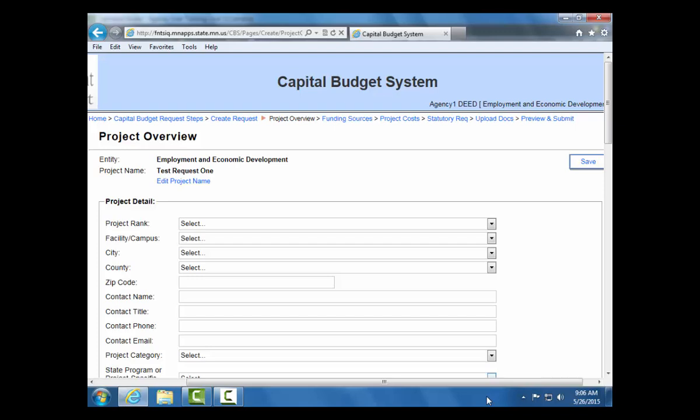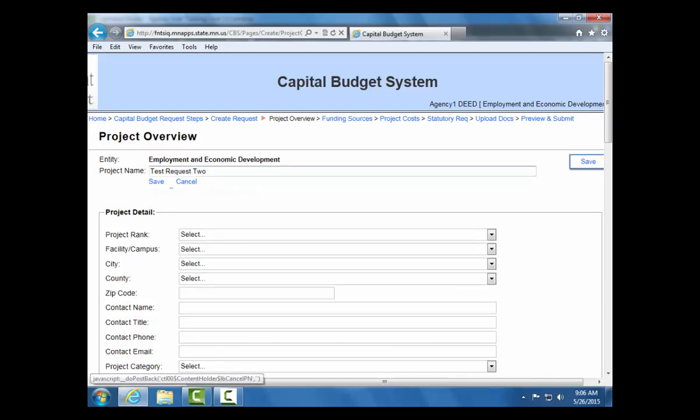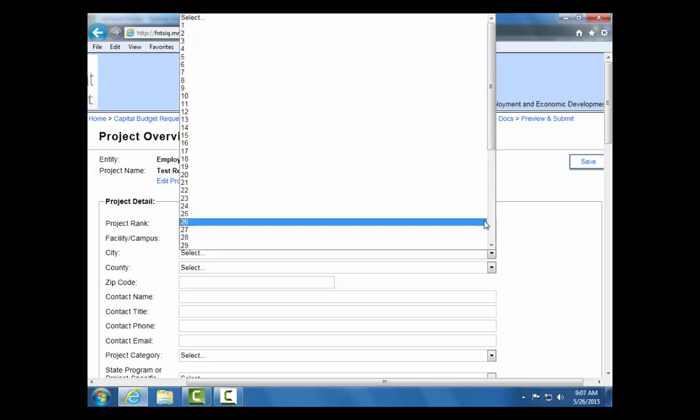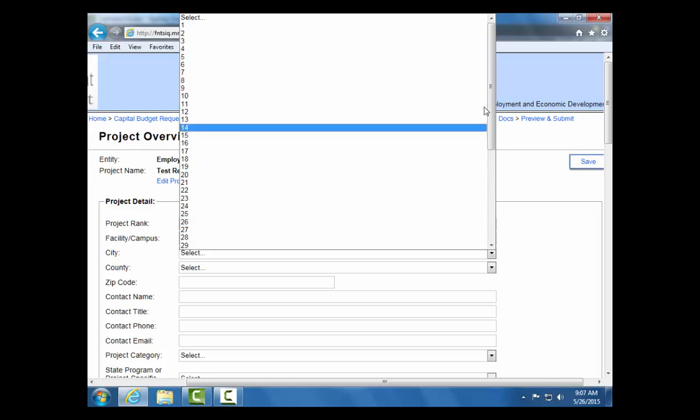On the Project Overview screen, users will enter details about your capital project request. The entity and project name default from the Create a Request screen. If you need to change the project name, you may do so from the Edit Project Name link. Select Save once your changes have been made. Select a project rank from the dropdown. Each project must be assigned a rank based on the agency's priority order as required by Statute 16A-11, Subdivision 3A.